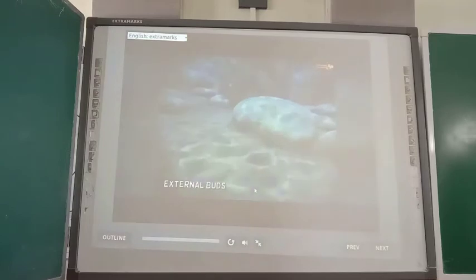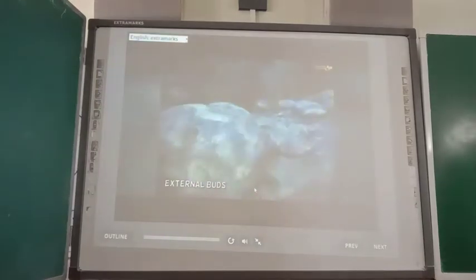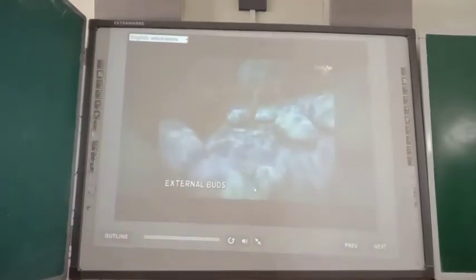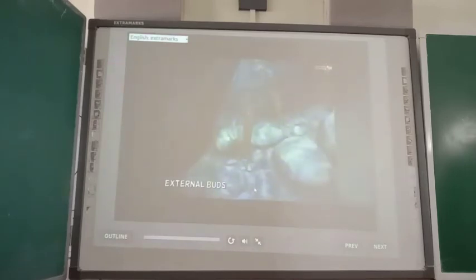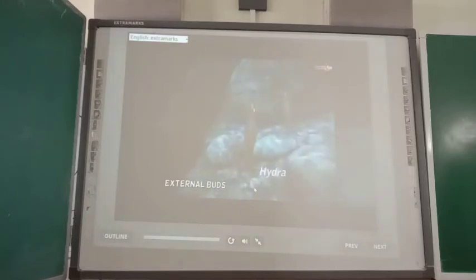Buds arise from the surface of the parent's body as in case of hydra. When the hydra reaches maturity during a favorable period, outgrowths of the animal's body wall begin to form due to mitotic activity of the endodermis. A rounded growth projecting from the tube-like section or stalk of the adult's body is formed. Initially, the bud is solid. Soon, the coelenteron is formed and the bud becomes hollow. Mouth and tentacles are then formed.